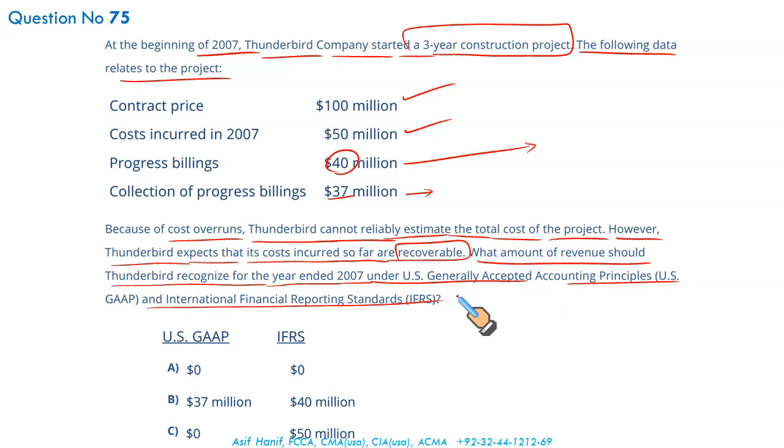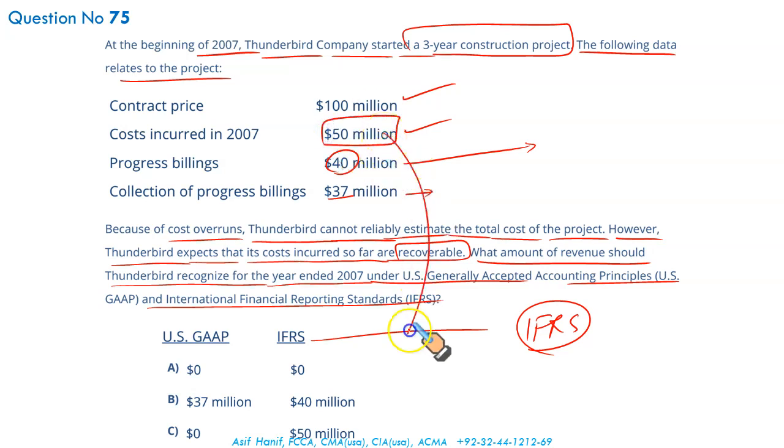Please remember, we learned that under IFRS, completed contract cannot be used. Under IFRS, what revenue you can recognize depends upon what you have spent so far. So first let us do IFRS. IFRS says when the contract's outcome is indeterminable, whatever so far has been incurred can be considered as revenue, which means 50 million.